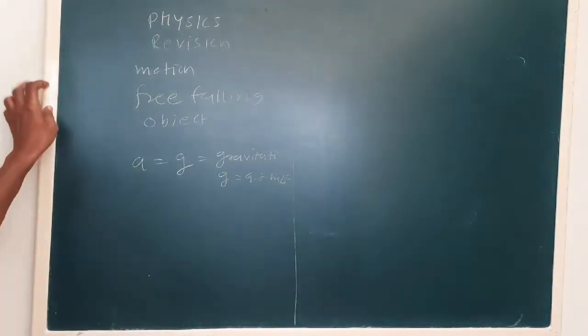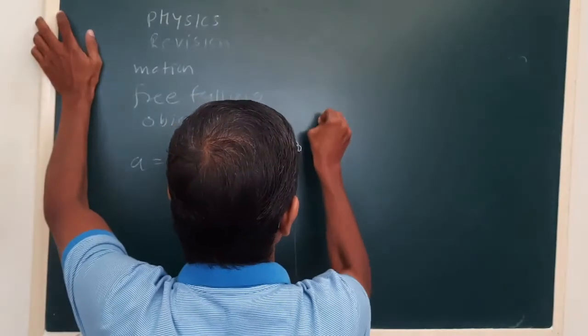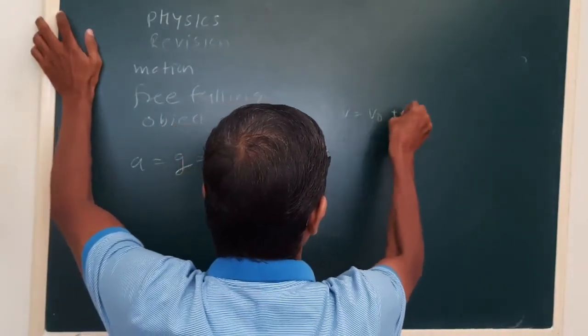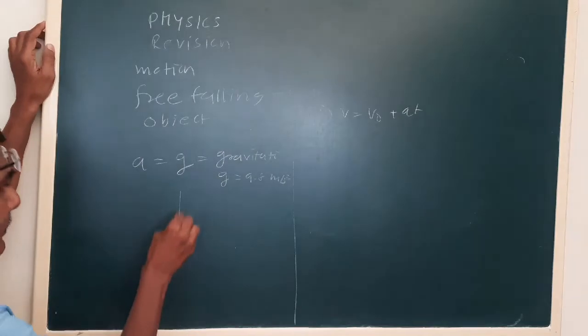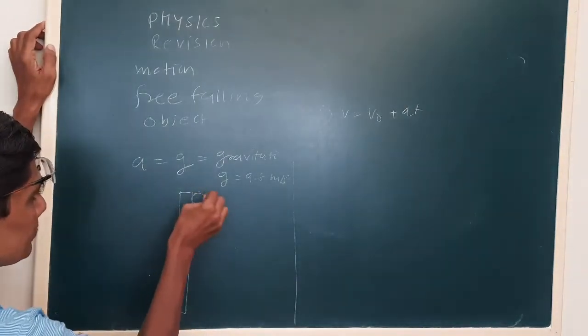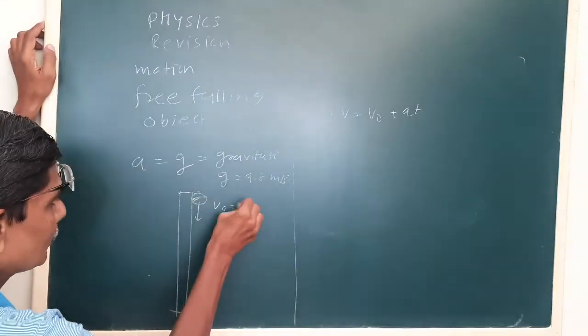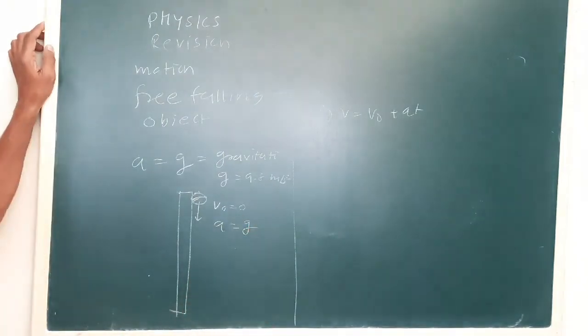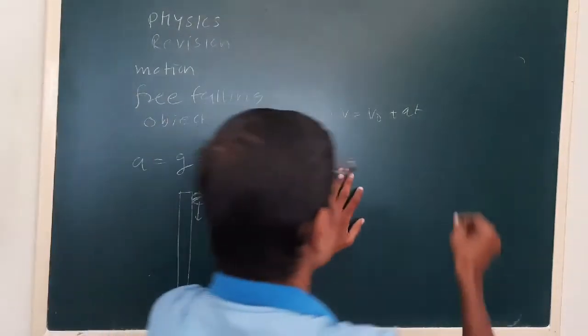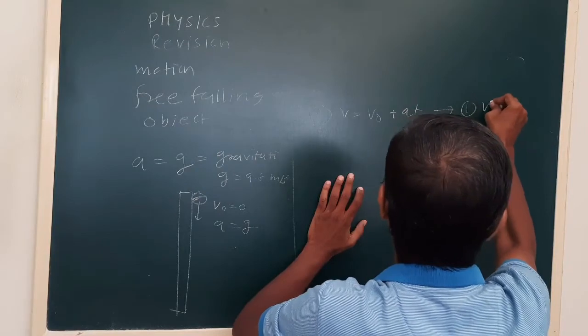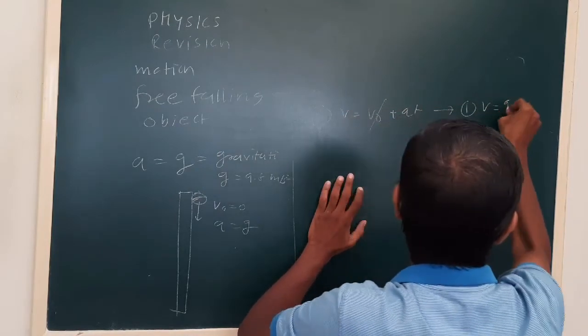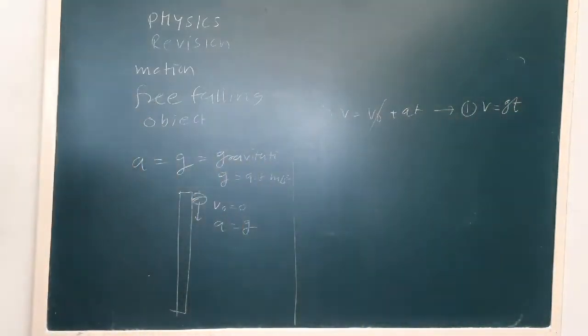Now see, our equations were like this. For a free falling object, v0 is 0 and a is equal to g. So the first equation, with v0 equal to 0 and a equal to g, will become like this.